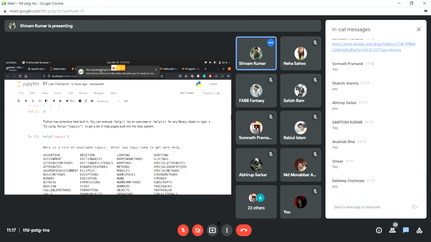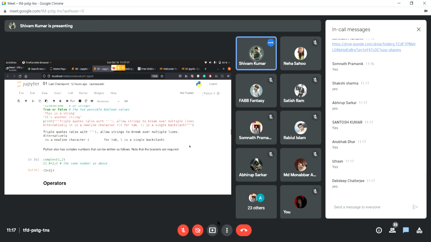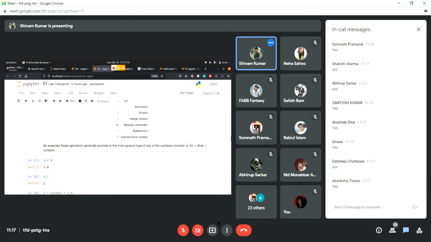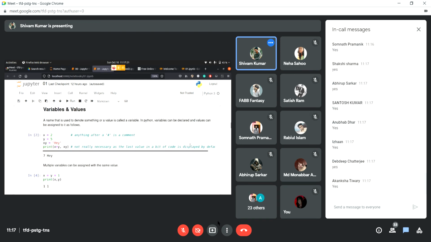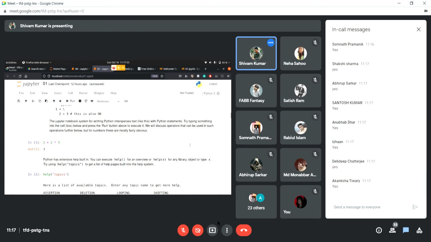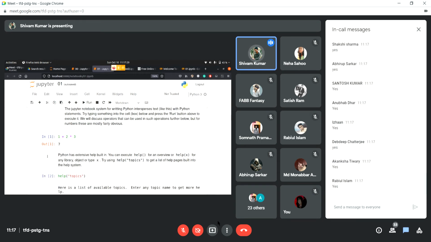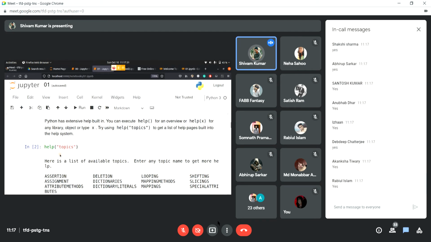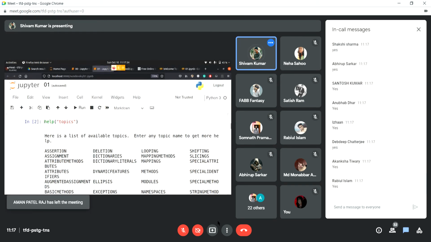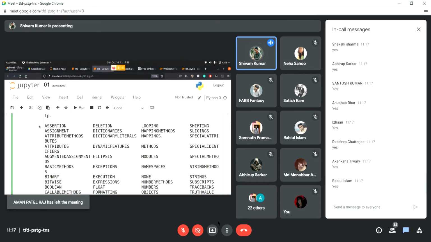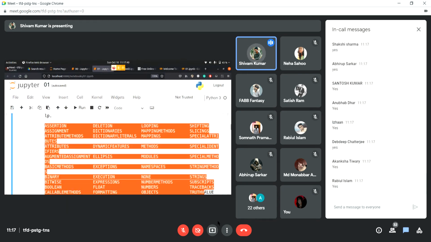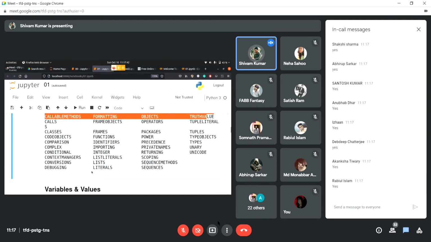Let me just check something. Another side note: in case you ever have any doubt in Python, in the Python interpreter you can type help and topics. It will give you an assorted list of things that Python can do, and these are subcategories that you can open and explore.